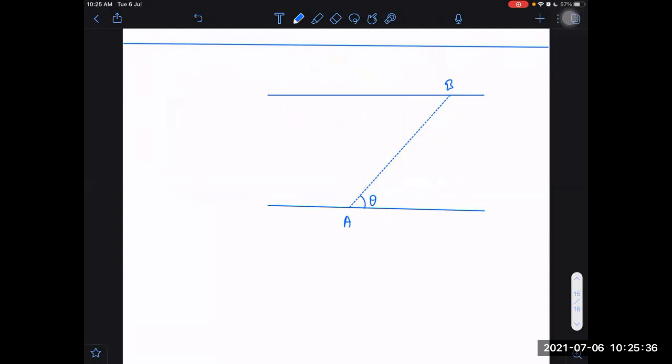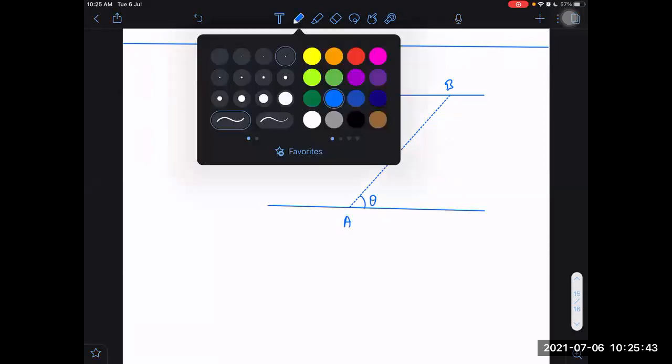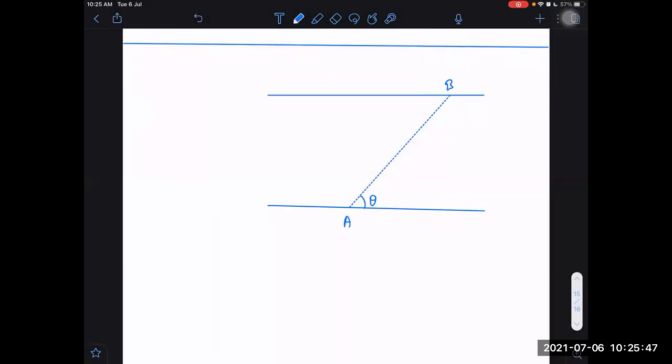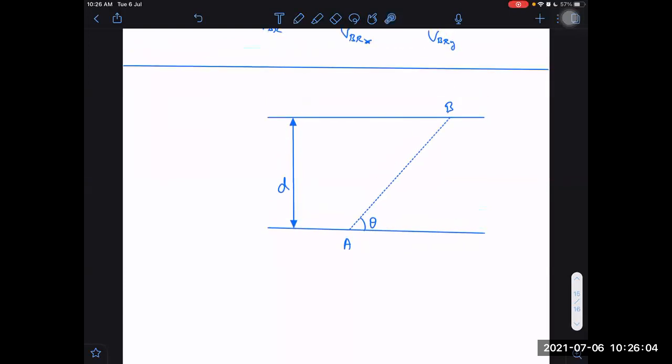Can you tell what is the minimum time to move along AB? T minimum equal to D by V, sir. The question is, we want to move along this path AB, and what is the time taken?